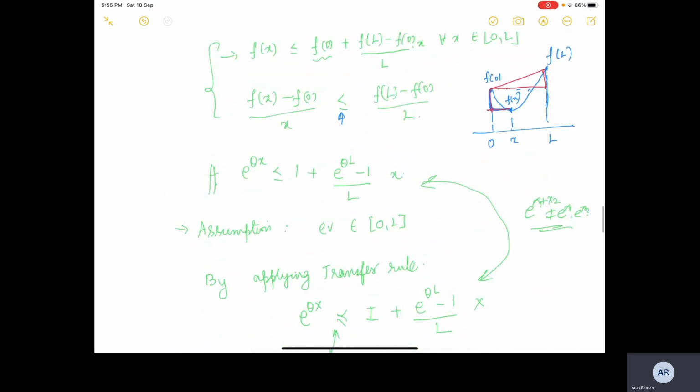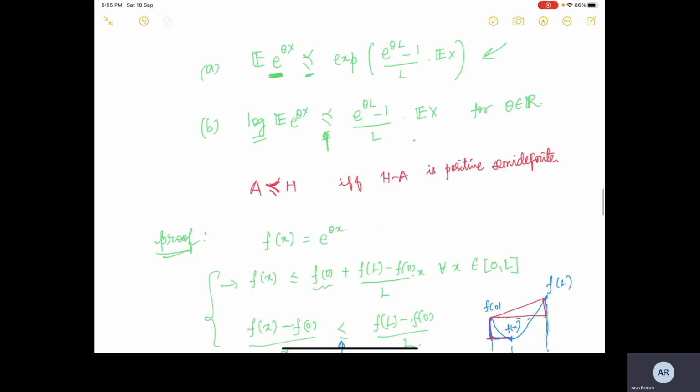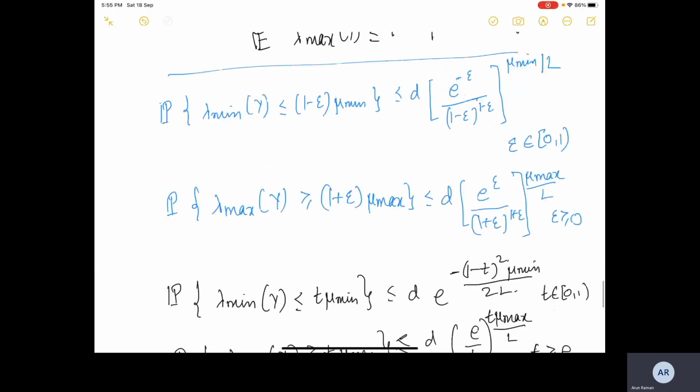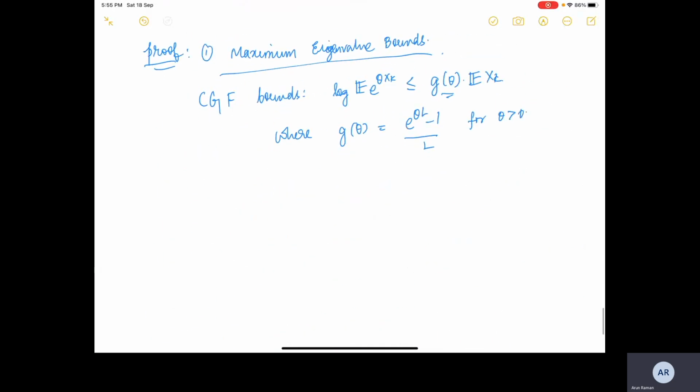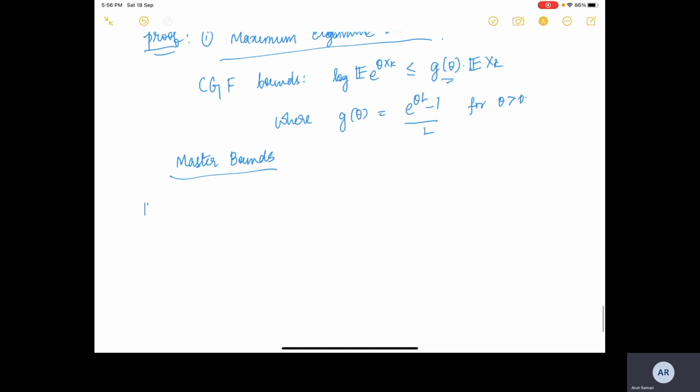So this was the CGF bound which we have, and we have just written it in a compact form. If you don't believe me, this was the bound that we have. So we replace this by g of theta, and X was replaced by X_k. We want to have this handy with us. Next, we will use the master bounds which we proved at the beginning of the lecture, the master bounds for sum of independent Hermitian matrices.